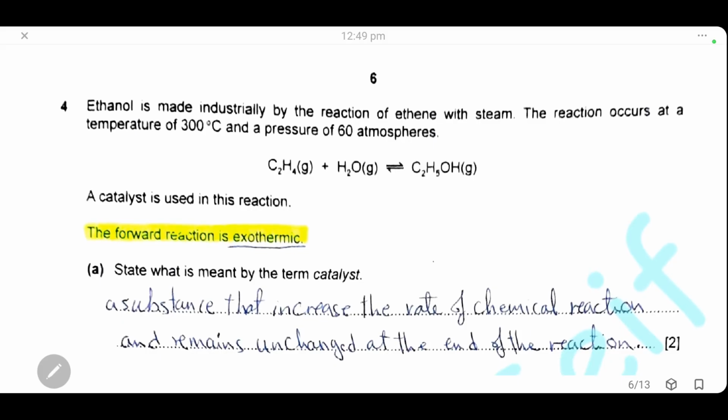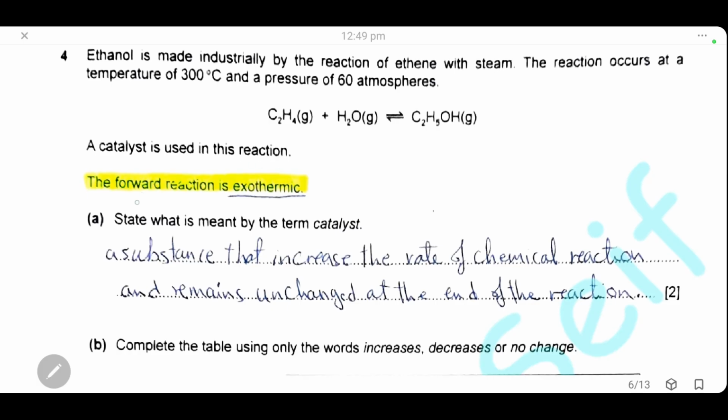Ethanol is made in industry by reaction of ethene with steam. The conditions here are 300 degrees Celsius and 60 atmospheric pressure. We need a catalyst, and you have to know that the forward reaction is exothermic. State what is meant by the term catalyst. A catalyst is a substance that increases the rate of a chemical reaction and remains unchanged at the end of the reaction.